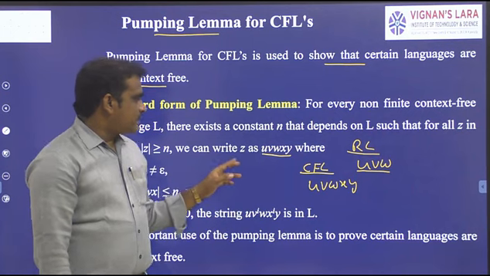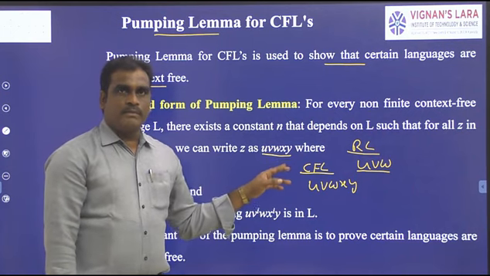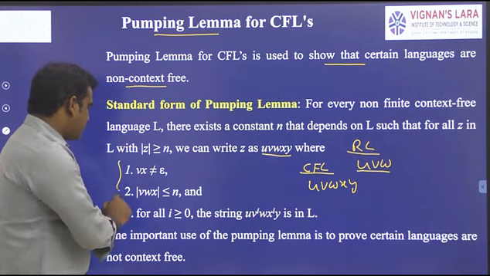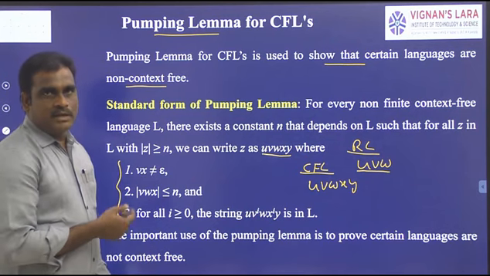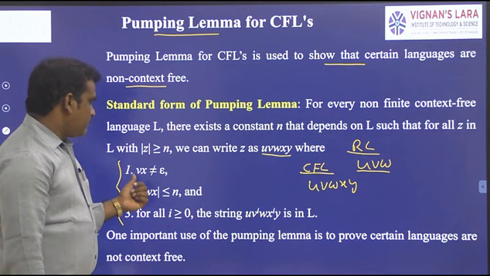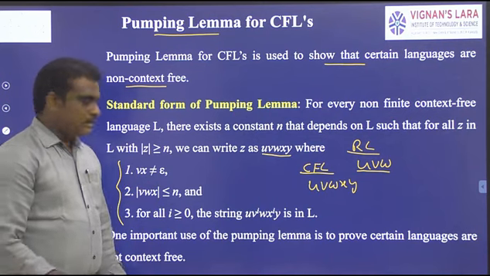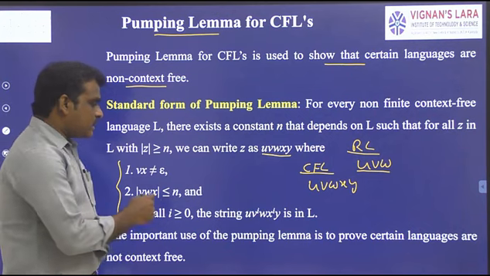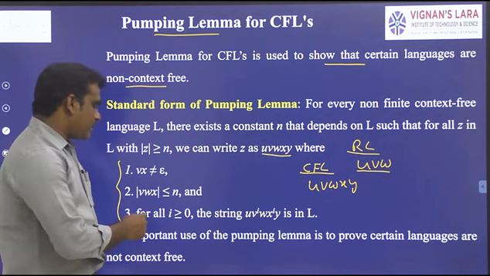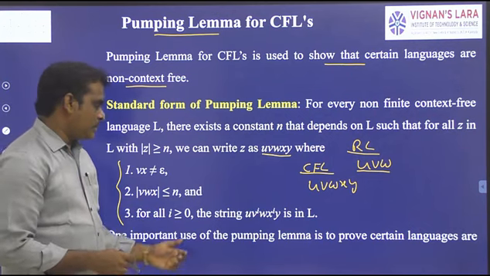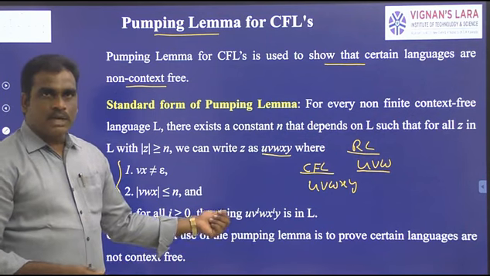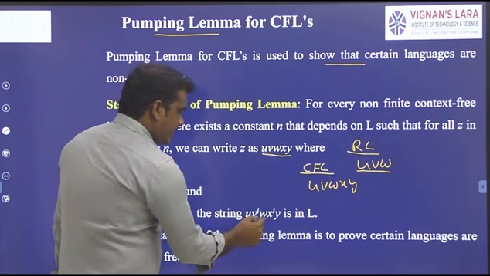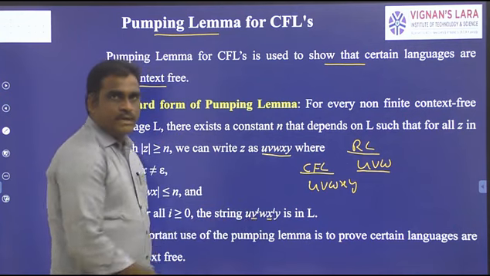So here z is u, v, w, x and then y. Now these are the conditions, the same as in a regular language. One is vx not equal to epsilon, and the length of vwx is less than or equal to n, and then for all i greater than or equal to 0, the string u v^i w x^i y is in L.